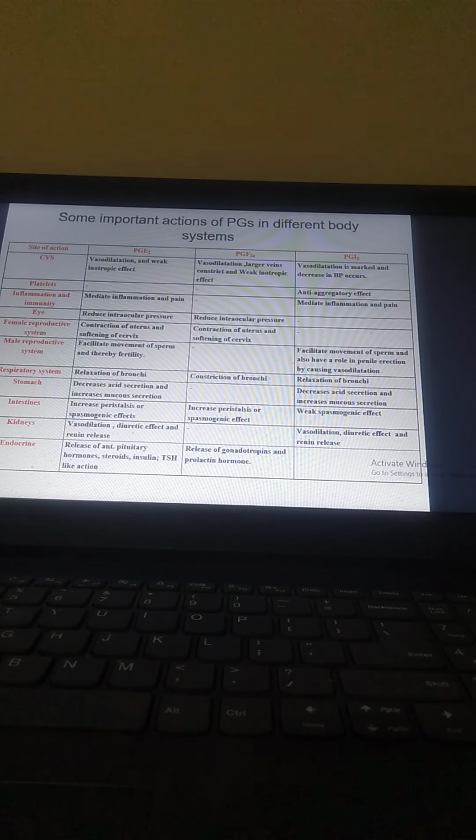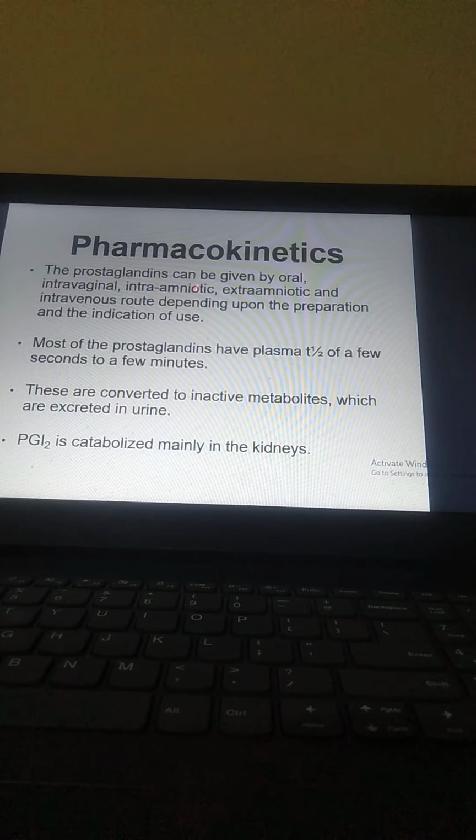And these are the things which are very important, how PGs in different body systems can be controlled. And pharmacokinetics. Prostaglandins can be given by oral, intravaginal, intra-amniotic, extra-amniotic, and intravenous route, depending upon the preparation and the indications. This is very important here. Most of the prostaglandins have a plasma half-life of a few seconds to a few minutes. These are converted to inactive metabolites which are excreted in urine. PGI2 is catabolized mainly in the kidney.